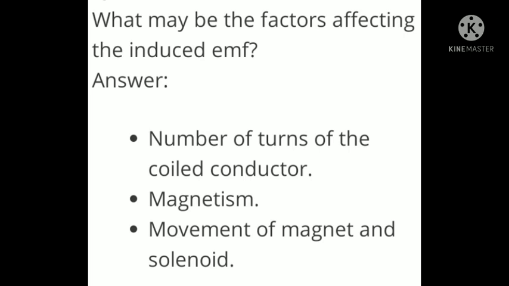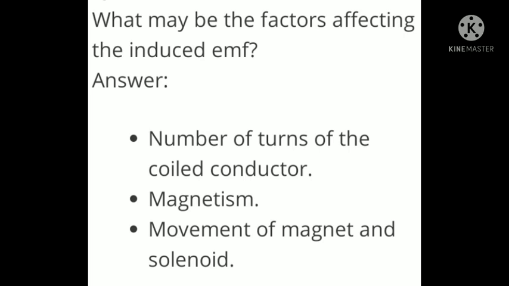When number of turns is increased, the deflection also increases. When a strong magnet is used, that is, magnetism is increased, deflection of the galvanometer needle is also increased. When the magnet and solenoid move with greater speed, deflection of the galvanometer is increased. When it is at a slow rate, the deflection of the galvanometer needle is also at a slow rate. Okay.